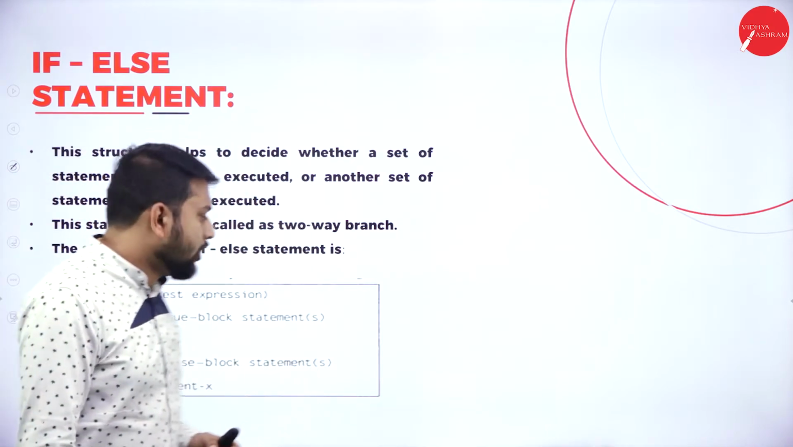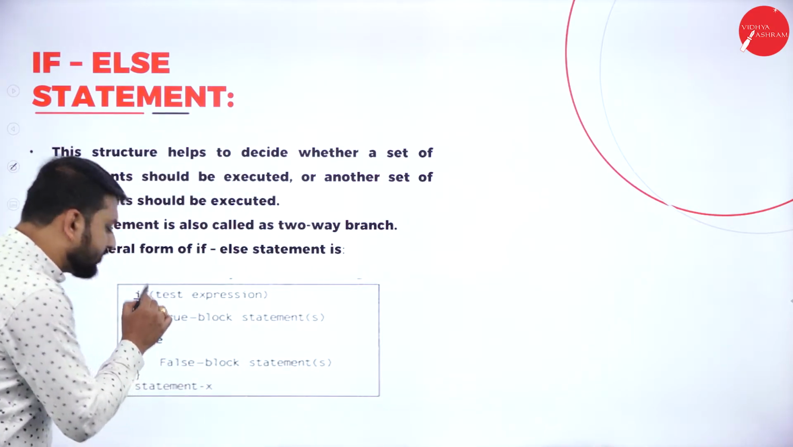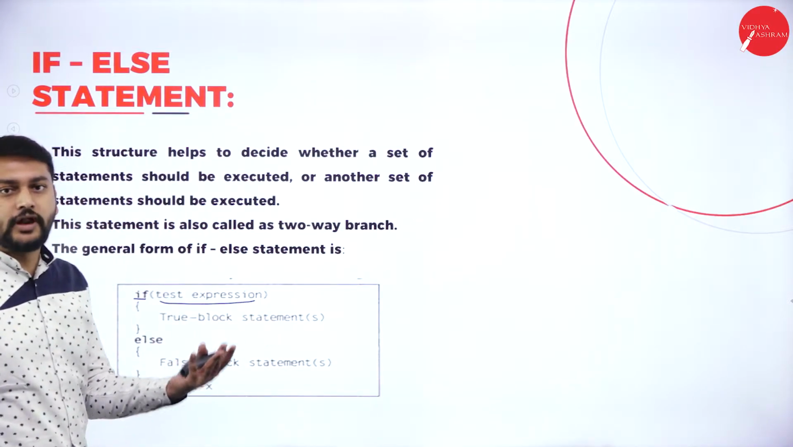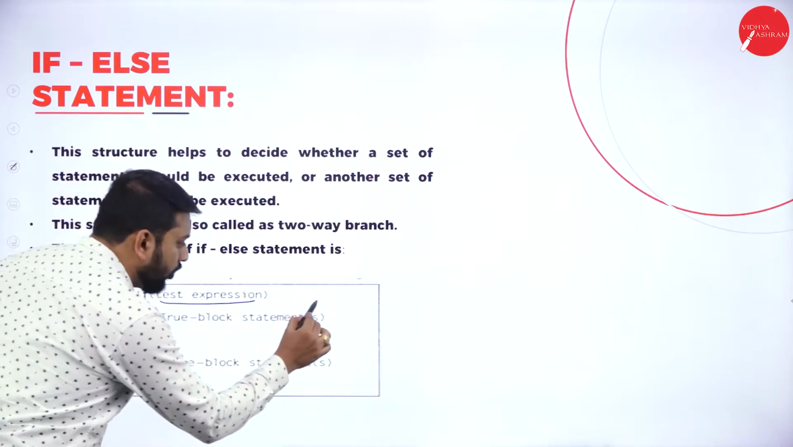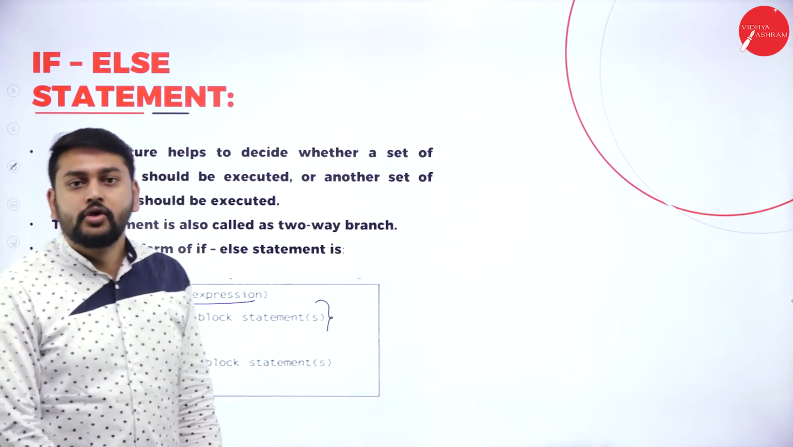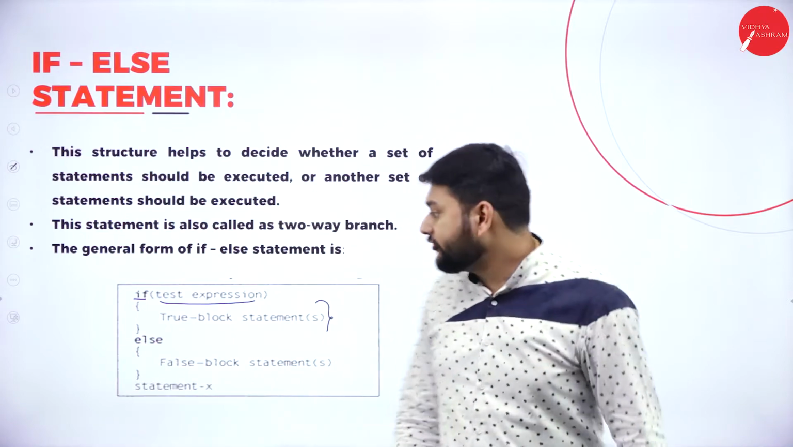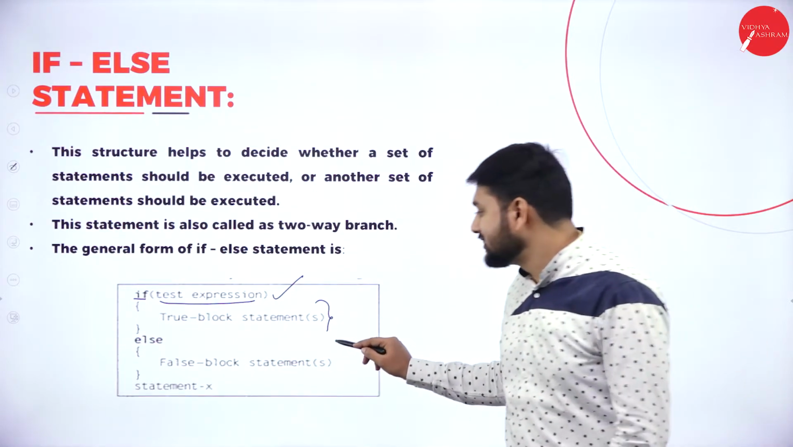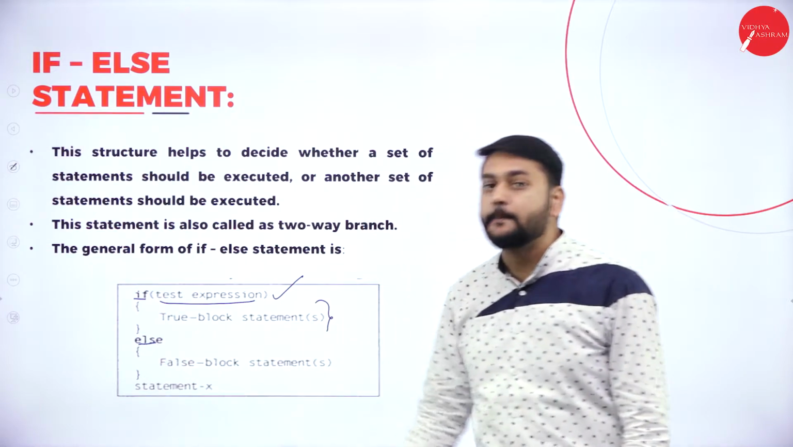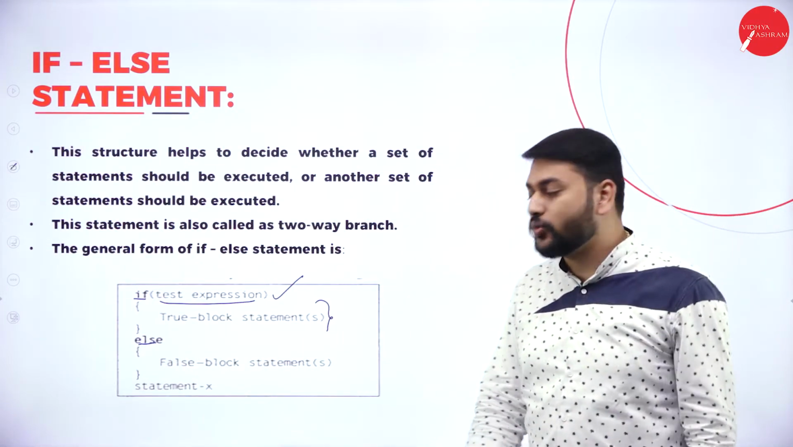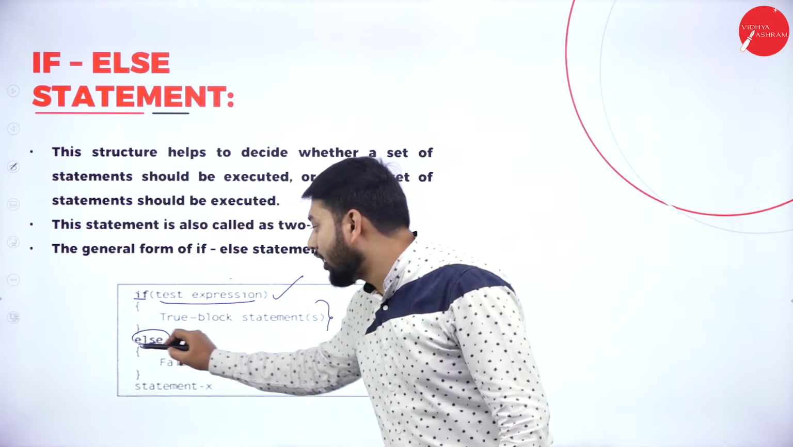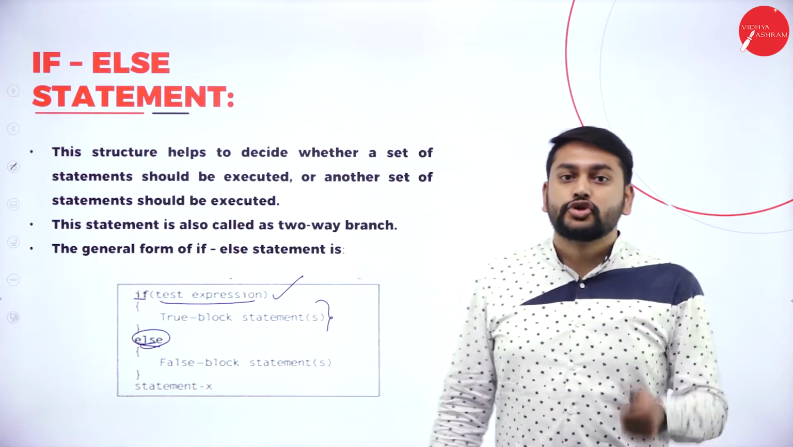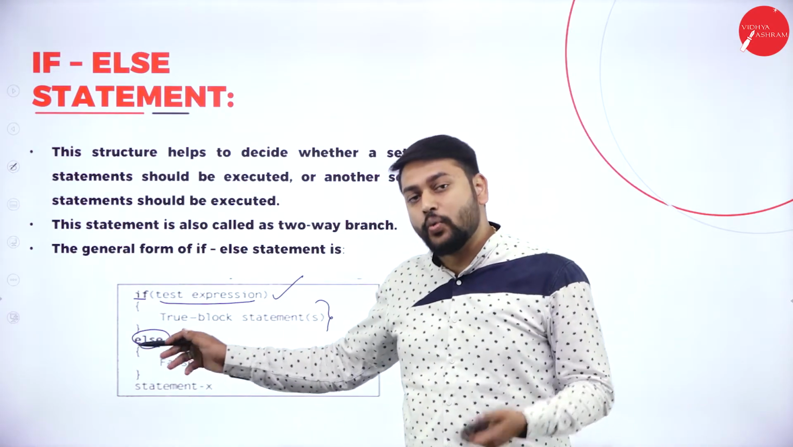Let's check which one is the true block and which one is the false block. Please observe, I have the keyword if, then the test expression or my condition, whatever I want I can give, followed by the true block. If the condition is true, this true block will be executed. Else, I have one more block. Please observe, I'm using the keyword else.